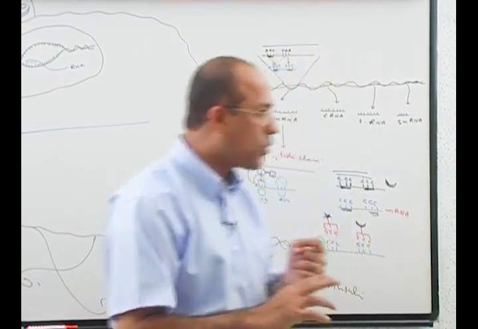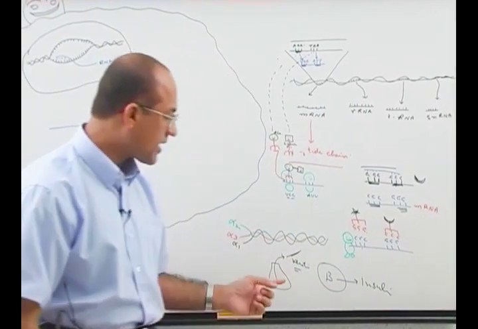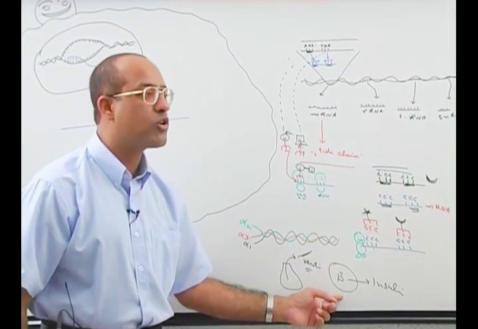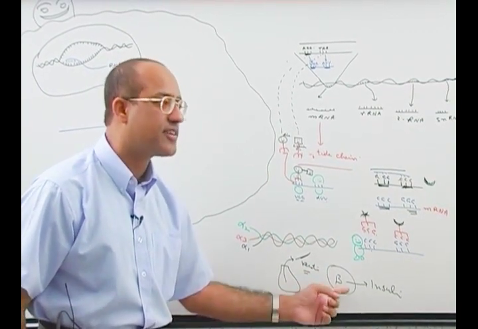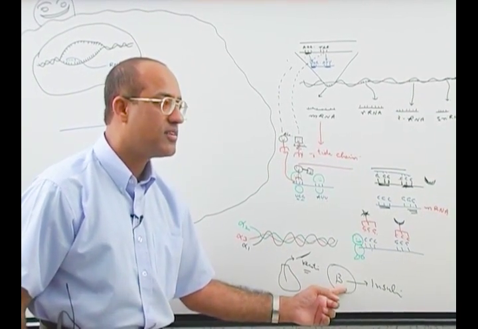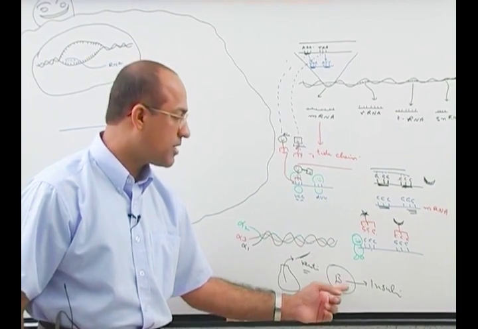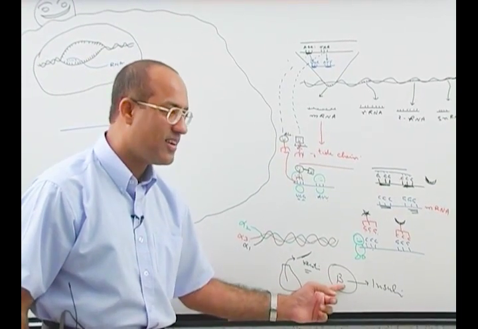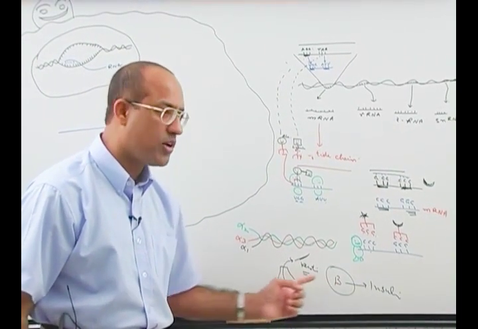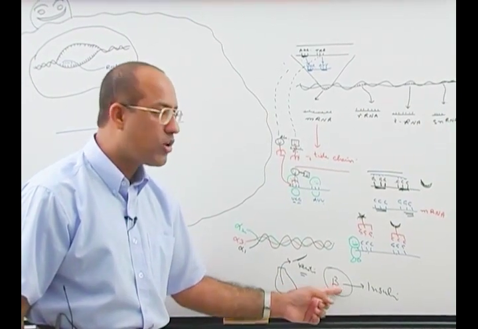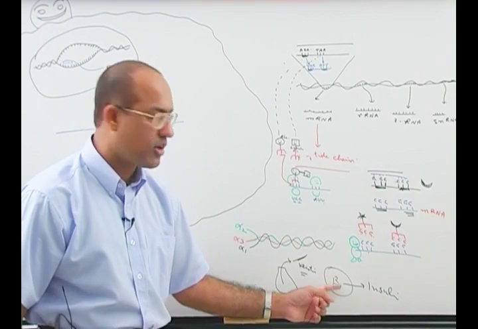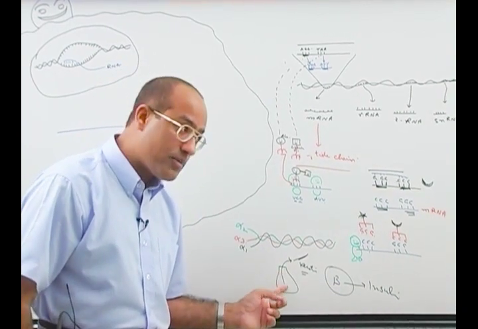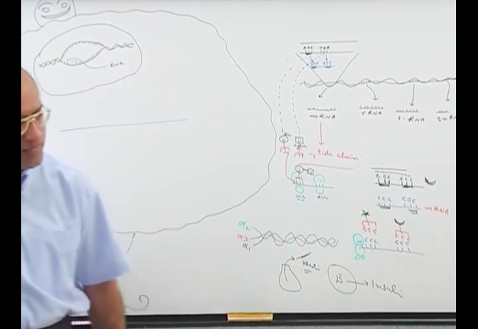Is that right? So what is the difference between a keratin producing cell and an insulin producing cell? The difference is not in the genome set. Chromosome number is equal in both cells. The number of genes is equal in both cells. But the insulin producing cell activates the genes for insulin, and the keratin producing cell activates the genes for keratin.